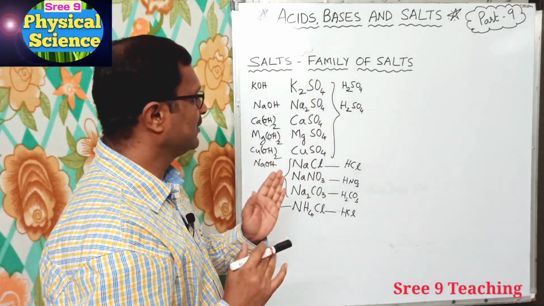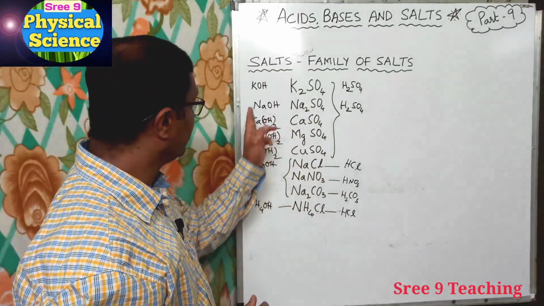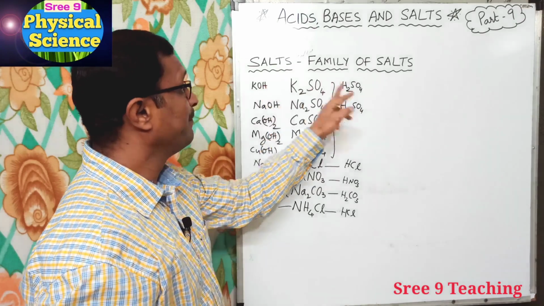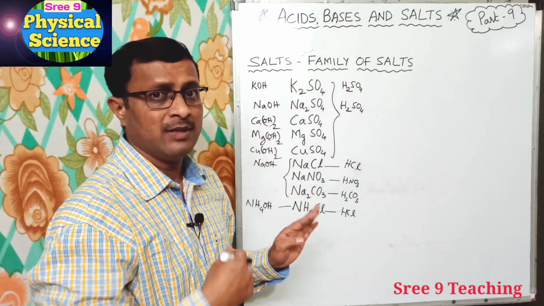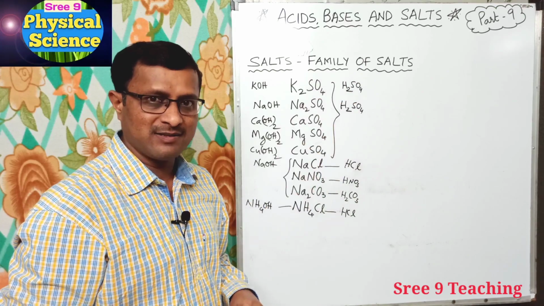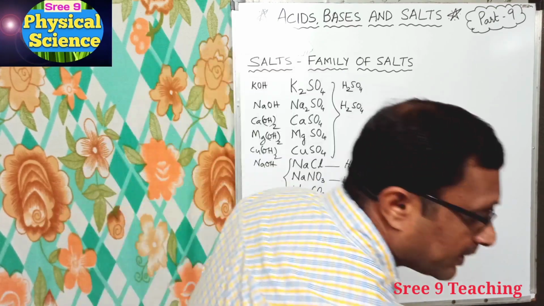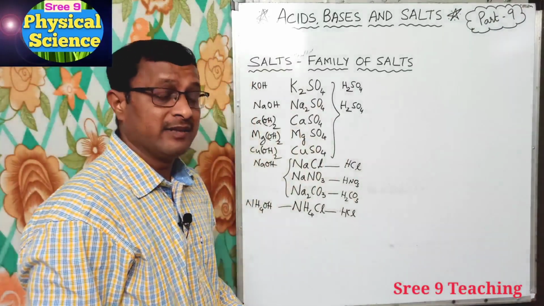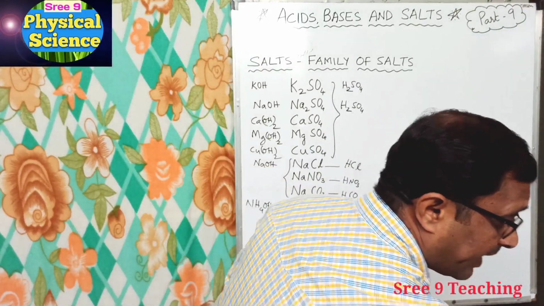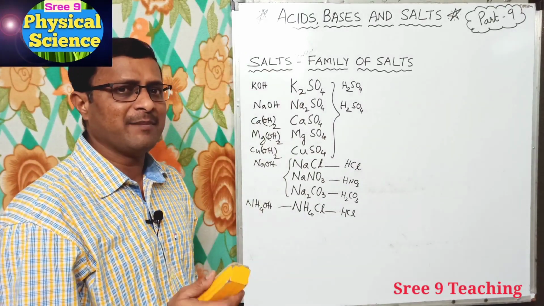Yes, now you understood. These are the salts which are formed by the neutralization of the respective base and acid. Now we have to understand what is the family of salts, right? The family of salt. So for that we have to write the anions and the cations, right? So from that we can understand the family, right?